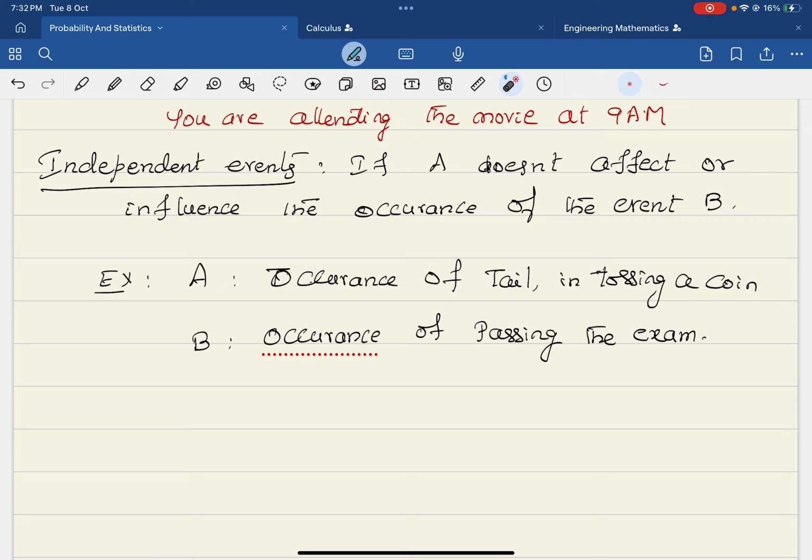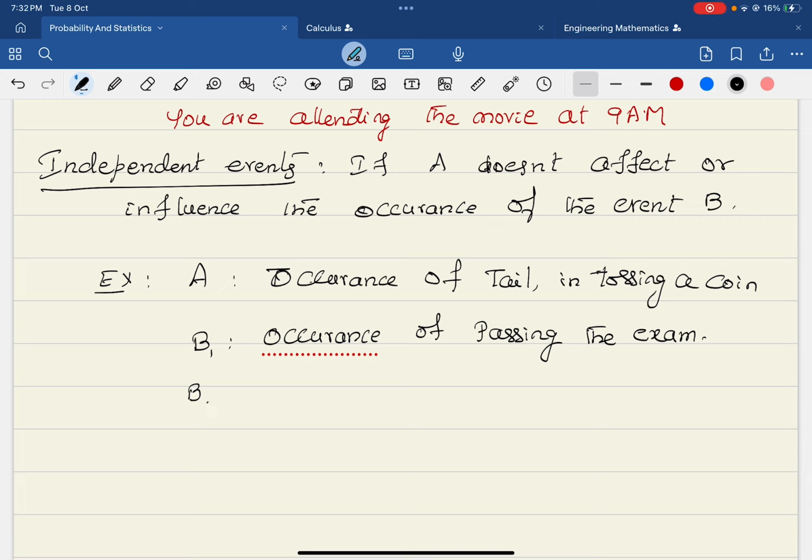Can we say the two events can happen at a time? Yes, of course, right? When I toss a coin, I may get a tail. At the same time, I can write the examination and I will pass. Or the occurrence of attending the examination or not attending the examination, you can say.